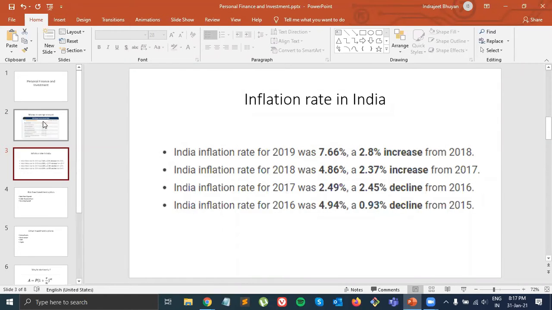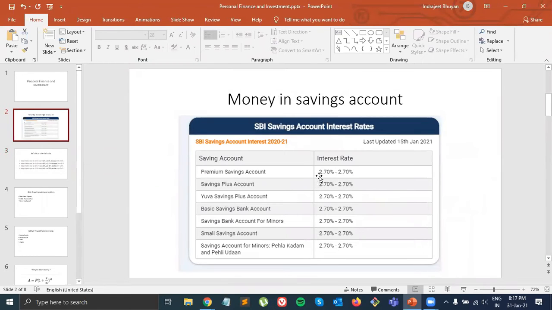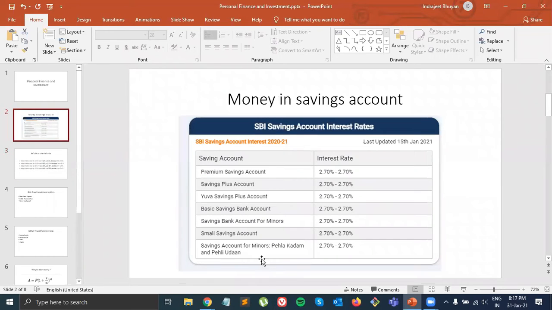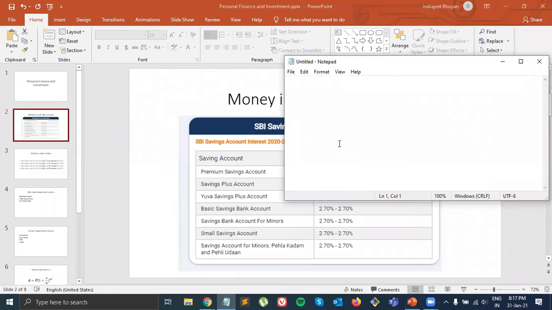I'll explain it in a very short way. You get how much? 2.7. Let me make it 2 just for the sake of calculation, and the inflation rate, let me make it 6. Now if you put 100 rupees in your bank, after 1 year you will get 102 rupees, because of 2% interest.